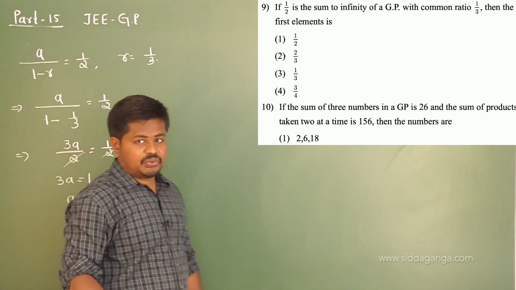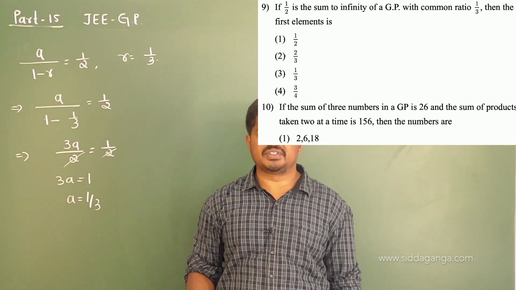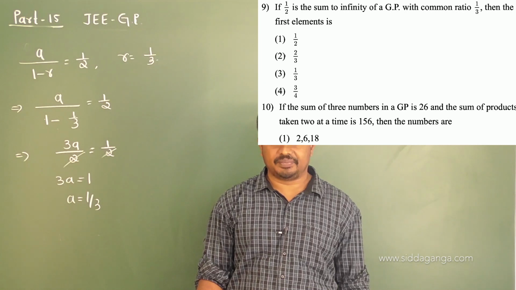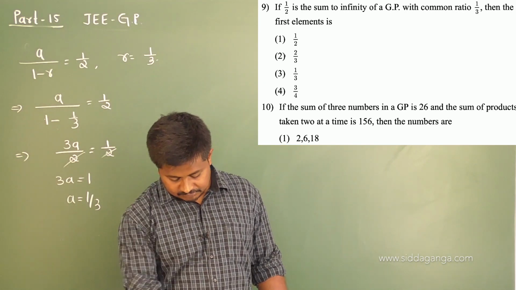So the sum to infinity of a GP with common ratio 1 by 3 is 1 by 2 only when a is 1 by 3. So option 3 is the correct one.